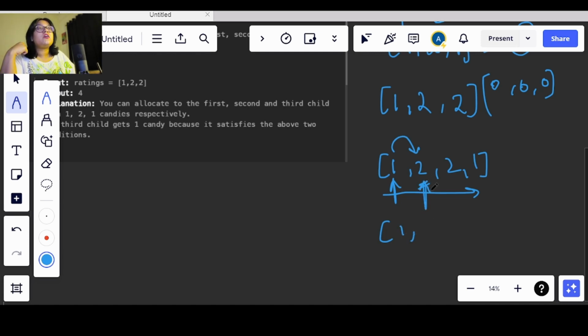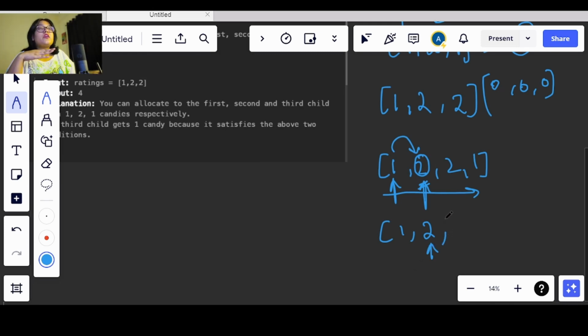Now this child will be getting more candy, right? Because he has a rating of 2, which is greater than the previous one, although equal to the next one. The first child who has the greater rating will be getting 2 candies. How does this 2 candy come about? The candy will be one greater than the previous one.